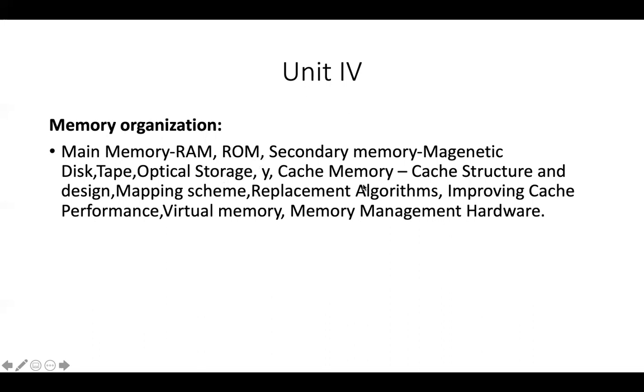And about cache memory, why cache memory is very important, what is the structure of cache memory. And mapping, how can we design it, different mapping schemes in cache memory. Suppose you want to replace data in cache memory, what are the different replacement algorithms available? And how can we improve the performance of cache? Because mainly cache is the main thing to improve the performance of any system. If cache memory is large, the system performance will increase, but it is a costly memory also. Later on we will discuss this.